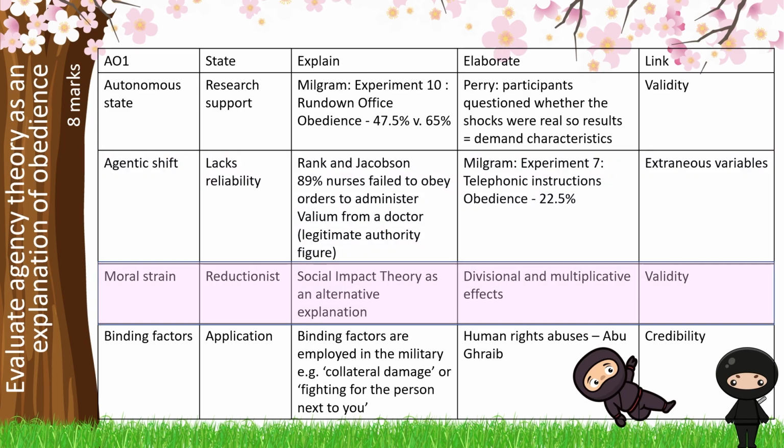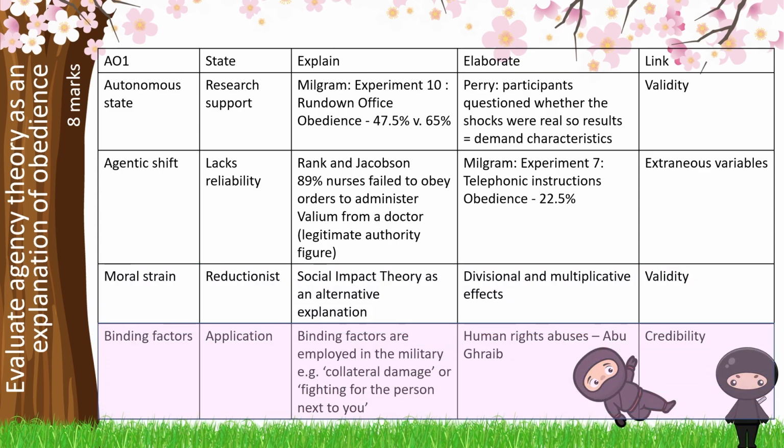We're then going to talk about moral strain, explaining this theory and then giving some evaluation. Here we're going to say that agency theory is reductionist and there are other explanations of obedience, focusing in on social impact theory. This is a better explanation because it gives us a clear formula to use. We can then talk about how it explains the divisional effect, that when we manipulate the number of sources and targets, we can manipulate the level of obedience. This theory is a more valid and accurate explanation of obedience because it takes into account more variables.